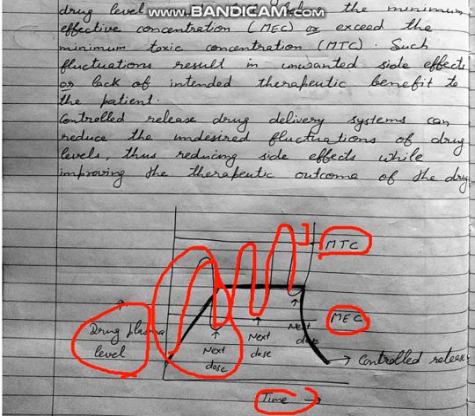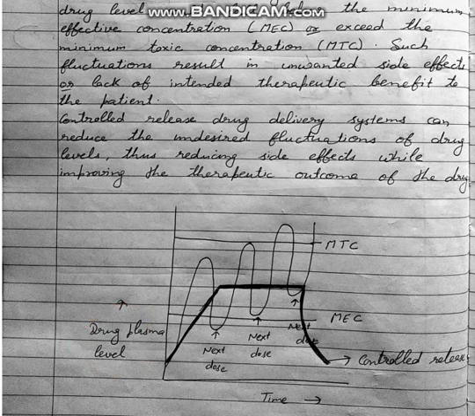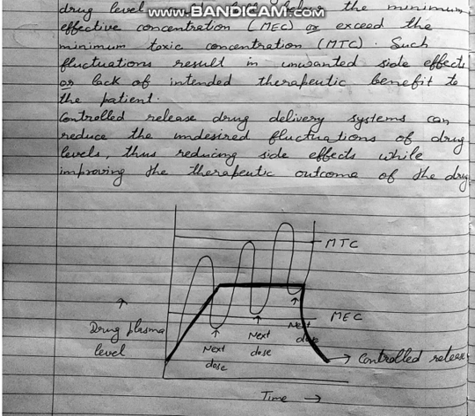So if we see the graph of plasma drug level and time of controlled drug release, then we can see a graph, and this graph lies between this window of MEC and MTC, and then drug is released from the body. So this is the difference between a conventional dosage form and a controlled dosage form, because here the drug plasma level lies within the therapeutic window.